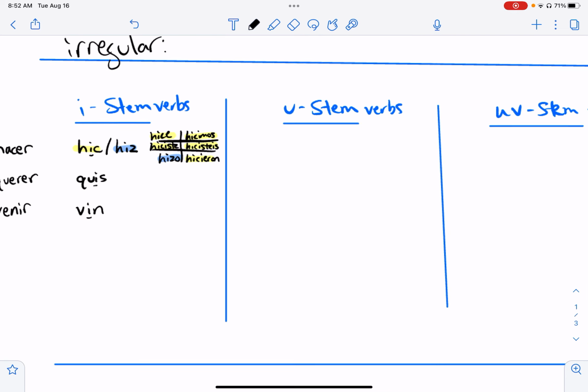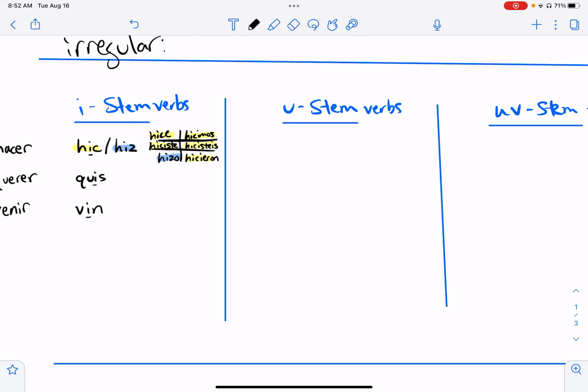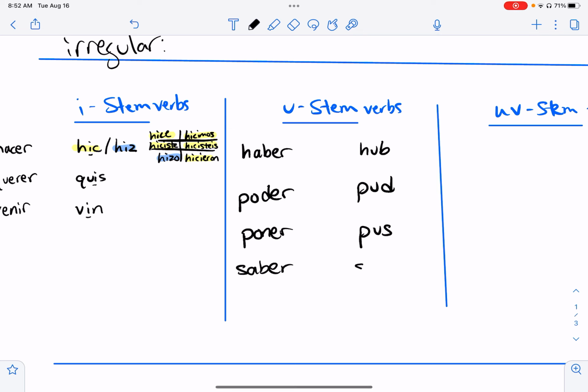Let's look at the next category, U-stem verbs. U-stem verbs are haber, poder, poner, y saber. And their U-stems are hub, pud, pus, y sup. Also, if you don't know the definitions of any of them, haber means to be.